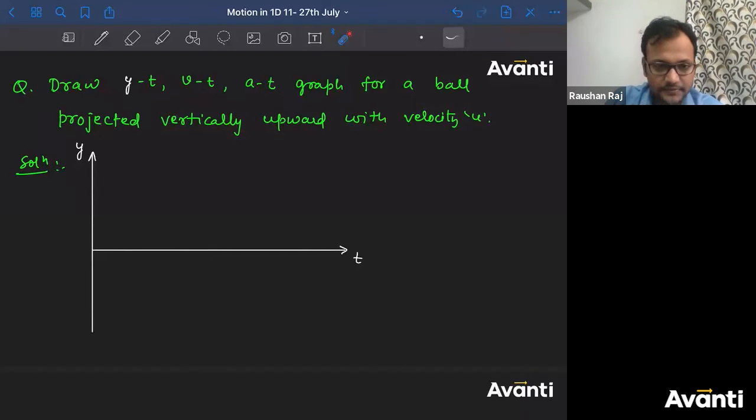So the particle will move in upward direction, right? But how must the particle move in upward direction? How should that motion, that change in position, be reflected in this graph of y versus t? So you have to understand what is the acceleration of the particle. Tell me, guys, what will be the acceleration of the particle? Positive or negative? First of all, tell me, what will be the acceleration of the particle? It will be positive or it will be negative? Yes, very good. How do you decide whether the acceleration is negative, guys? How do you decide that? Vishwa, Ritika, Meghna has answered. Tell me, how do you decide whether the acceleration is positive or negative?